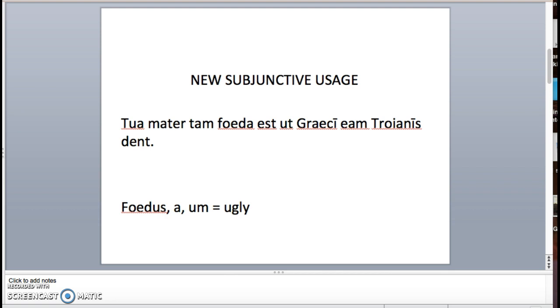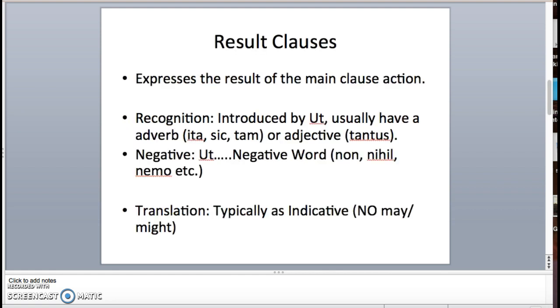All right, and that's a good way to remember how result clauses work, because essentially all your mama jokes are result clauses. All result clauses are not your mama jokes. So let's dive into some other examples of result clauses now. Here's the big deal. The result clause is going to express the result of the main clause action. So it's going to tell us what happened as a result of the main clause.